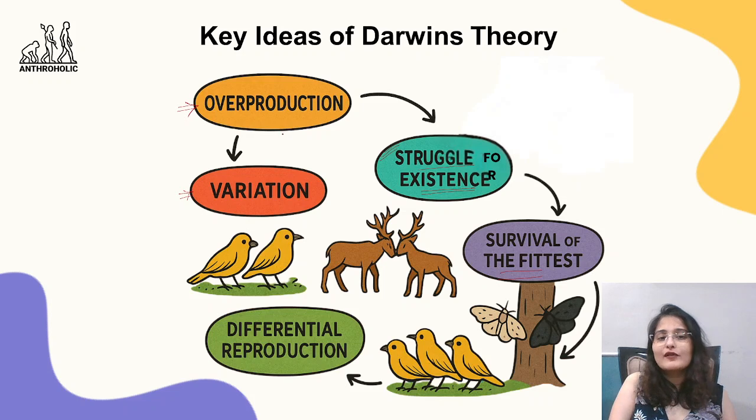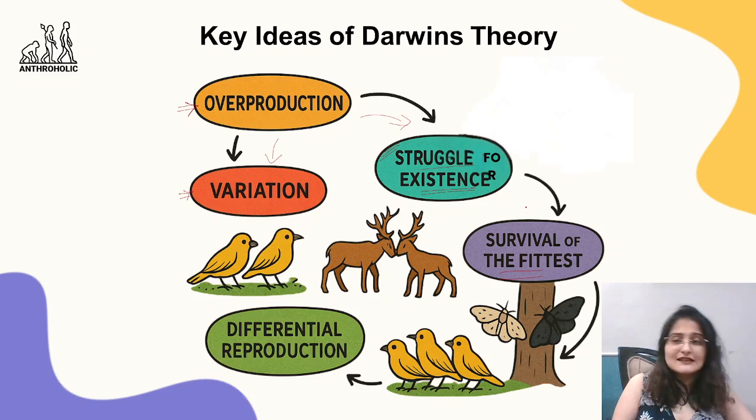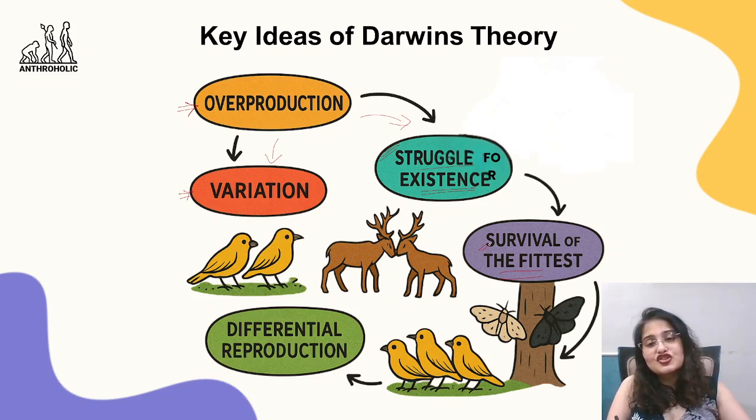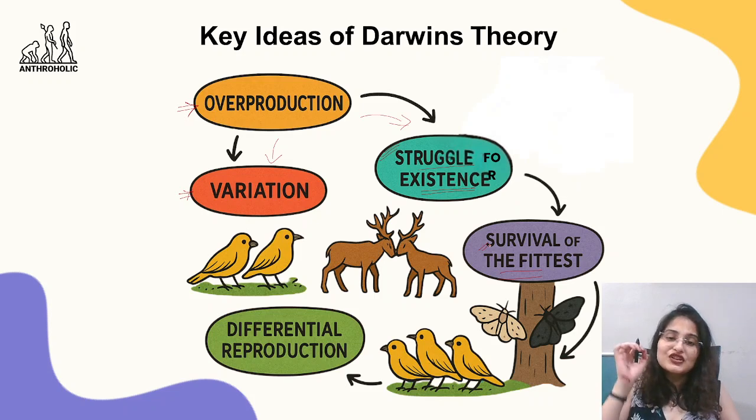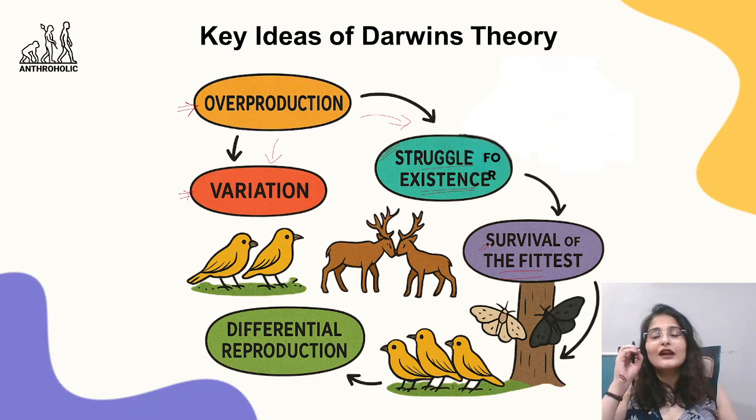Overproduction से क्या हुआ? Overproduction से दो चीजें हुईं, variation आया, changes आए, similarity थोड़ी थोड़ी change होगी, कुछ कुछ चीजें हर एक में change होंगी, और साथ साथ में इन सब जितने भी produce हुए हैं वो सब struggle करेंगे survive करने के लिए, they are all going to struggle because there are limited resources, and when they are struggling for existence, there is going to be survival of the fittest, जो सबसे ज्यादा fit है, जो उस resource को gain कर पा रहा है, जो उस खाने को attain कर पा रहा है, जो लड़के उस खाने के लिए, उस जगह के लिए लड़ पा रहा है, that is the one which is going to survive.